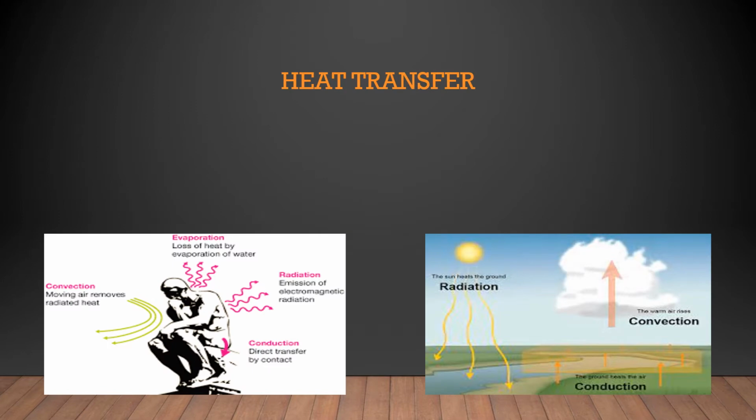We know very well what heat transfer is, right? In our world, each and every place we feel heat transfer. That means heat can be transferred from one medium to another medium, right? For example, our body. Our body itself is a good medium which transfers heat, and our body will emit heat and it will absorb heat also.